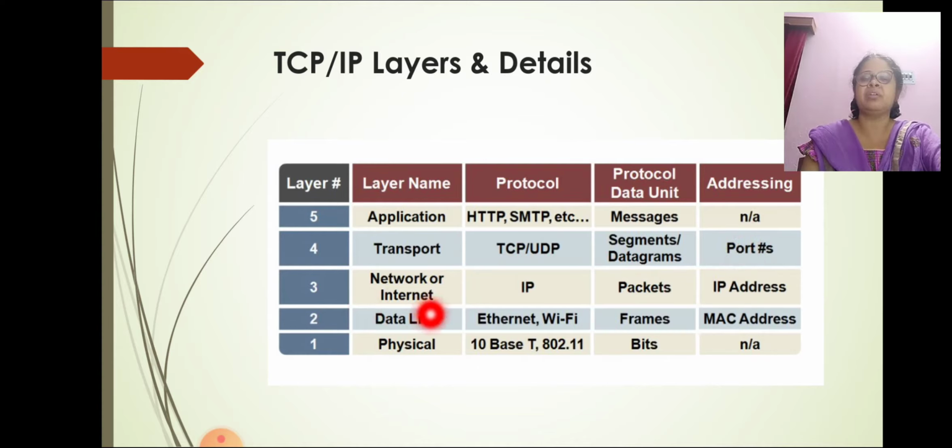Third, in the network or internet layer, the IP protocol is used. The protocol data unit is the packet, and the IP addressing scheme is used. Then the data link layer, with Ethernet and Wi-Fi. The protocol data unit is the frame, and MAC addressing is used. In the first and lowest layer, the physical layer, 10BASE-T or 802.11 is used. The protocol data unit is bits, and addressing is not applicable.